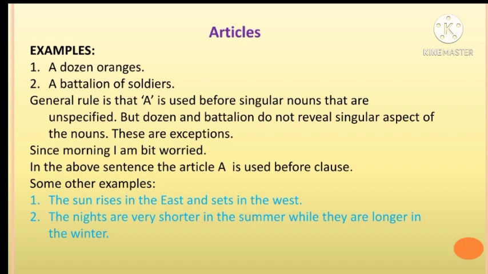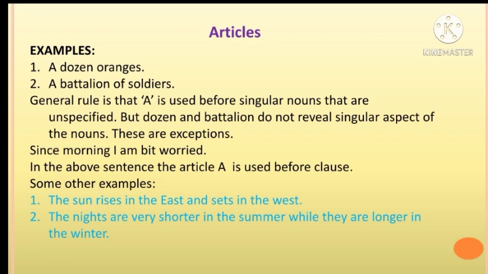Since morning, I am a bit worried. See the example. Since morning, I am a bit worried. In the above sentence, the article a is used before clause. What is a clause? A group of words that includes a subject and a verb. A clause is usually only part of the sentence. So, what is a clause? A group of words that includes a subject and a verb. So, in the above sentence, the article a is used before a clause.